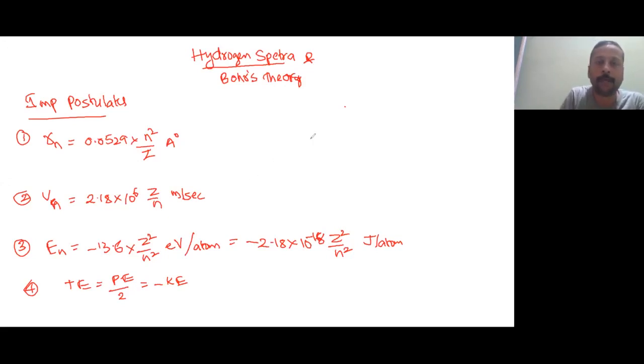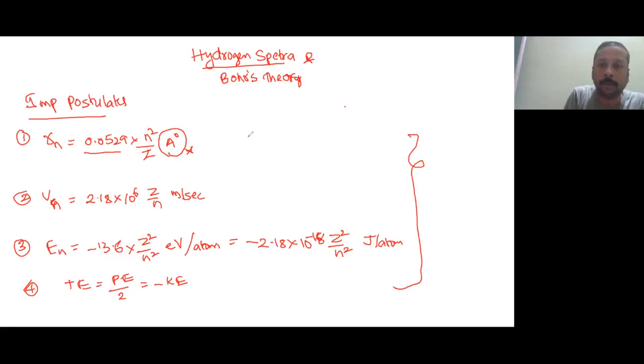So I am writing only the important postulates where people make mistakes just because of the wrong way of study. Suppose these are given to you in the books, you will just memorize them, but the question will be in some other way. First of all, the radius of the nth orbit is equal to 0.0529, and this is in terms of angstroms. In terms of the angstrom unit, you have to be very careful.